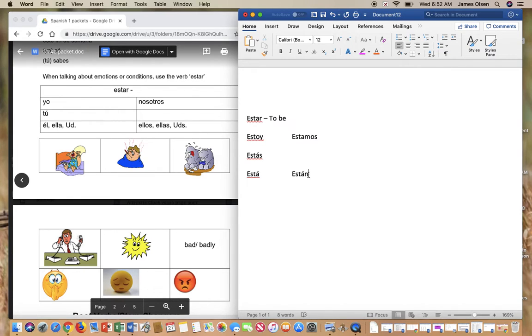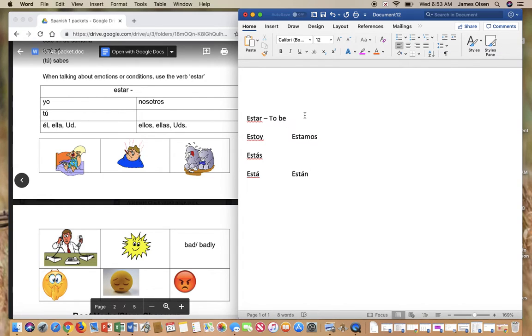Since it ends in an N, A, or S, N or S or a vowel really, the stress should fall on the first E, but they don't want it to, so they had to change the placement of the stress by putting in an accent. Okay, so this means to be.